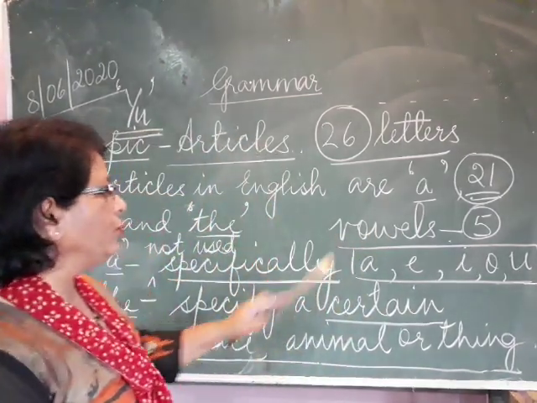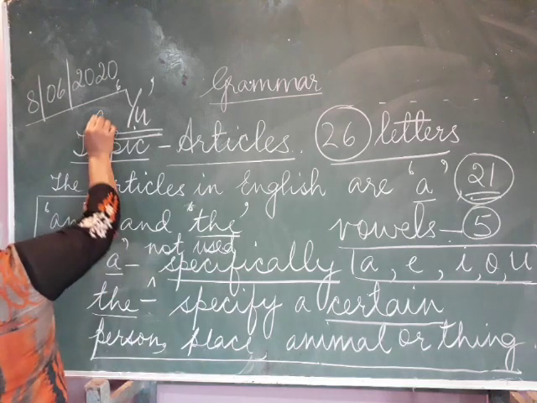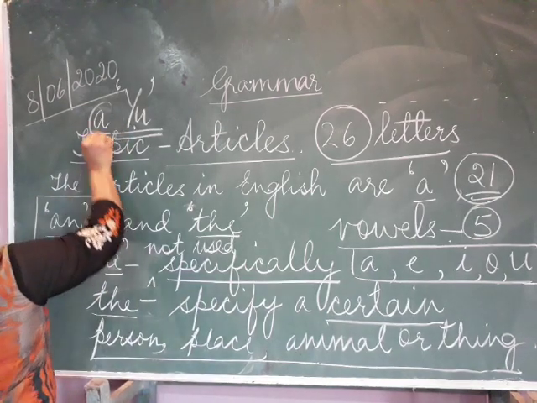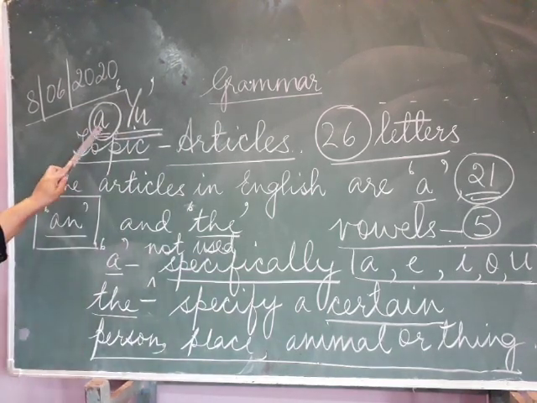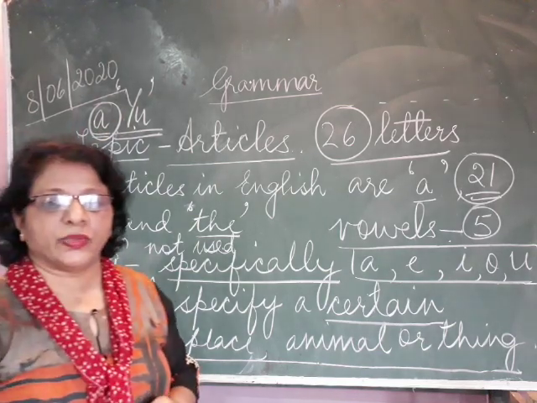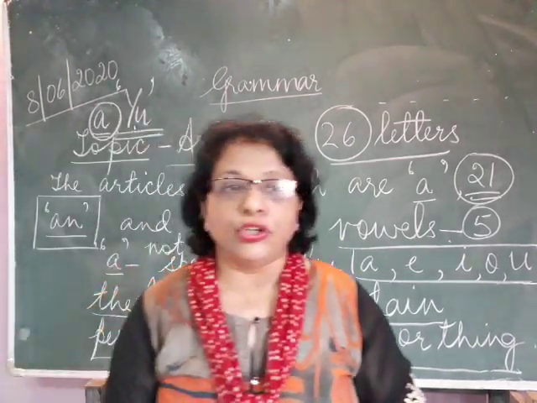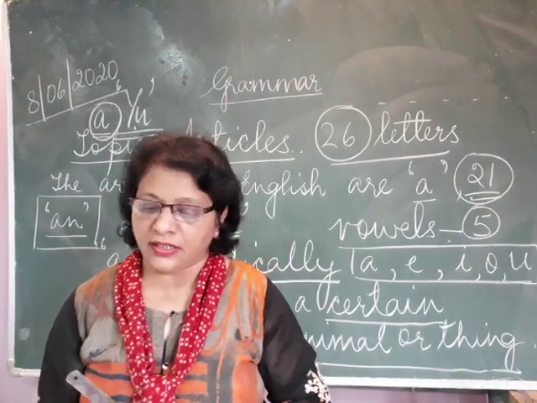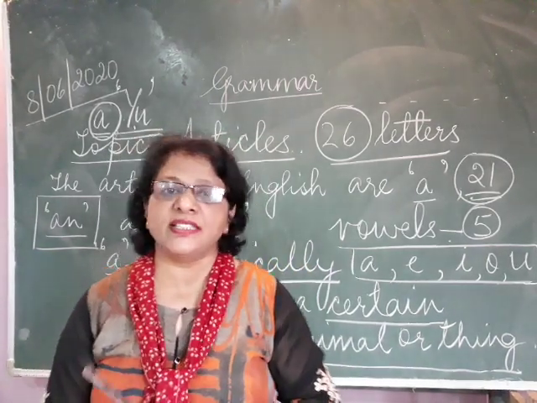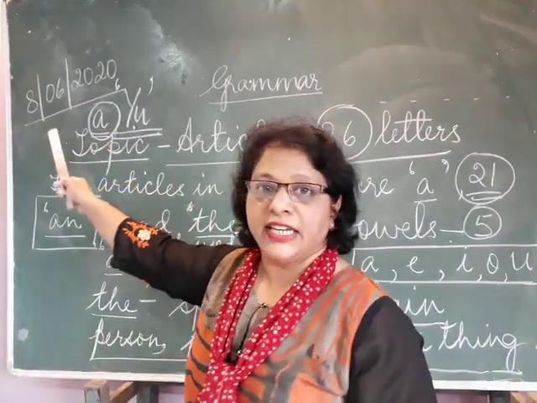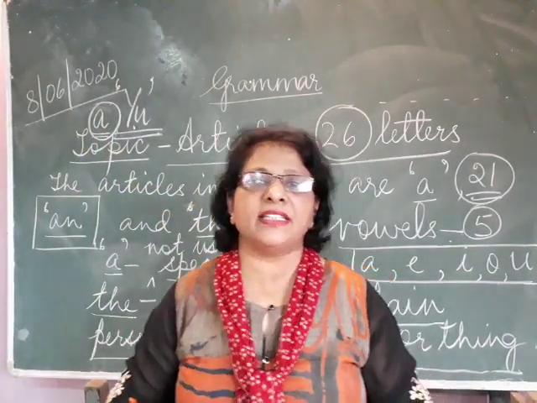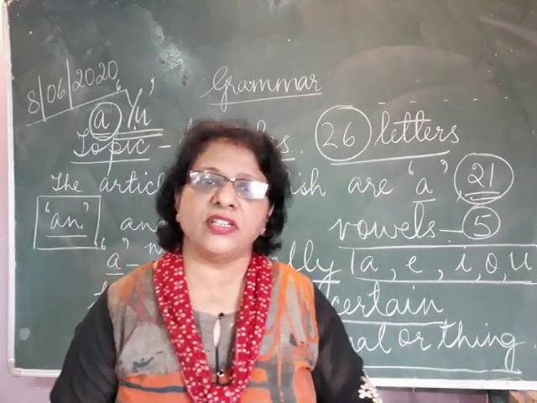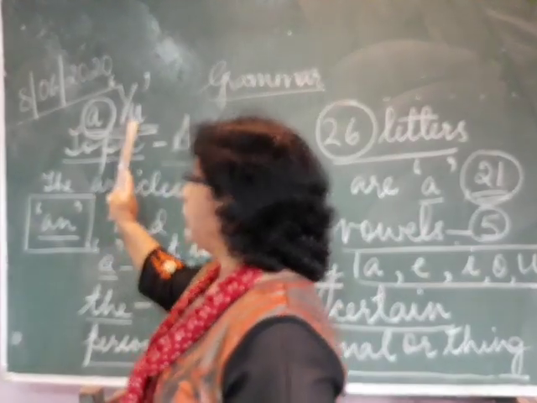So we do not use article 'an', but we use article 'a'. We use article 'a' with these words: Uganda, Europe, utopia and unicorn. With these words we use article 'a' just for the reason that the pronunciation sound is Y-U.